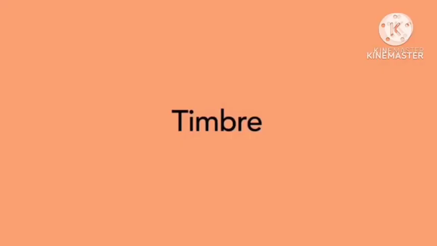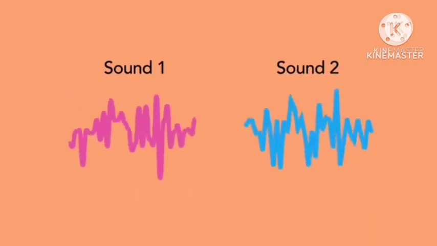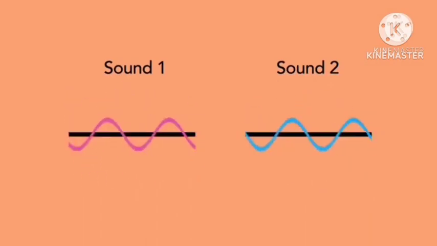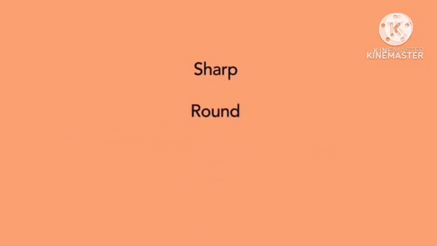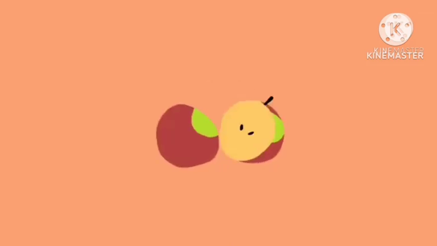Timbre. Another word for timbre is tone or quality of sound. Timbre is the distinguishing characteristic that differentiates one sound from another despite the fact that they might be playing the same frequency with the same amplitude. When describing a sound's timbre, we use words like sharp, loud, reedy, brassy, or bright. Let's correlate timbre to flavor. Think of apples. They are a type of fruit that has a typical shape, color, and flavor.